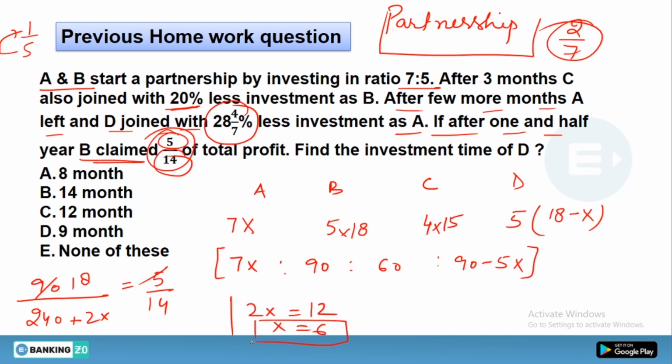So we have x equals 6, and they are asking you to find the investment time of D. That means the investment time of D would be 18 minus 6, and your answer would be 12 months. That means D invested for 1 year, and after 6 months A left. So we have a clear idea about how the question behaves. I hope you enjoyed this question.